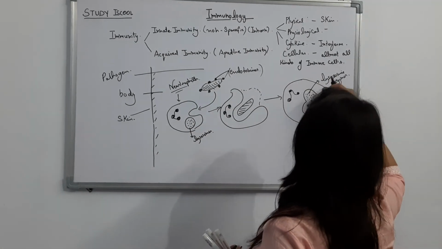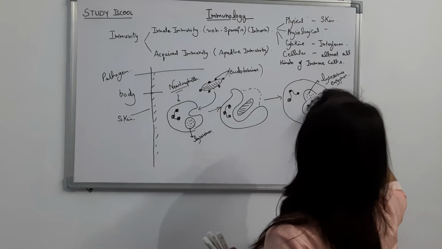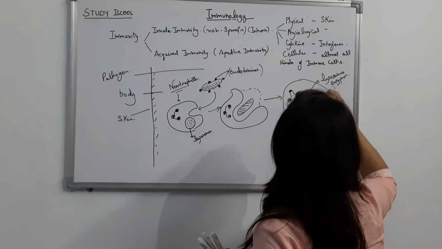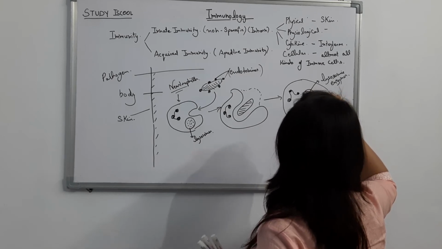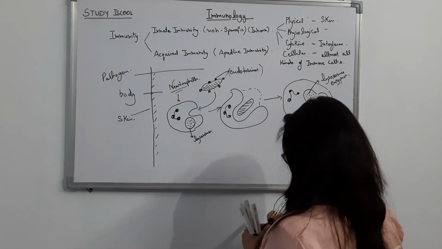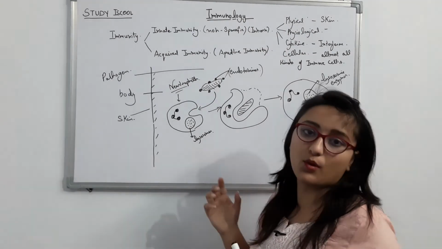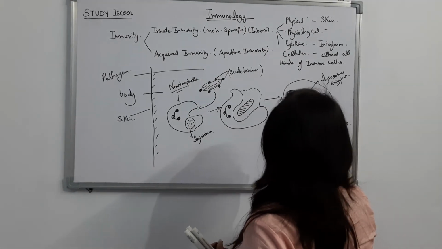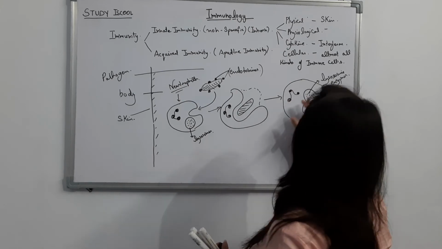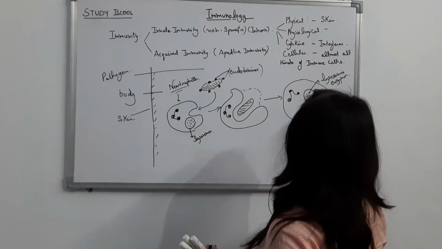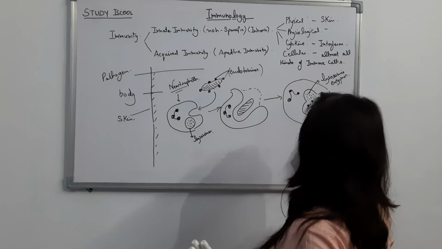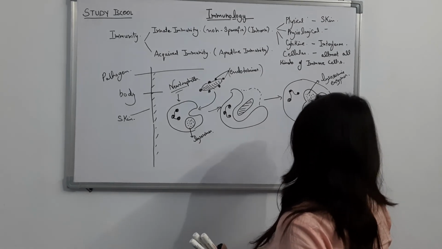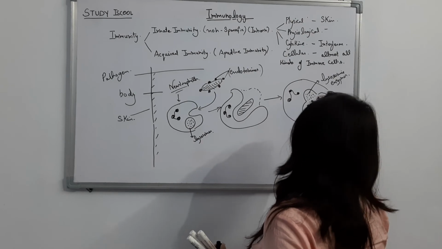All the lysosomal contents present inside this phagolysosome enter the body of the bacteria, and finally this bacteria is killed. Now all the bacterial particles which remain inside are in future called antigen particles.